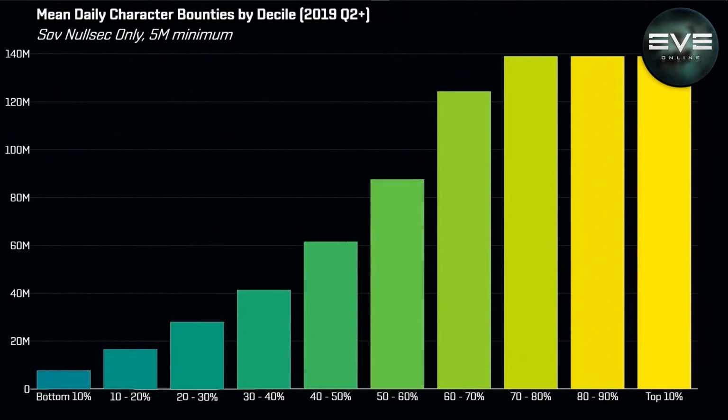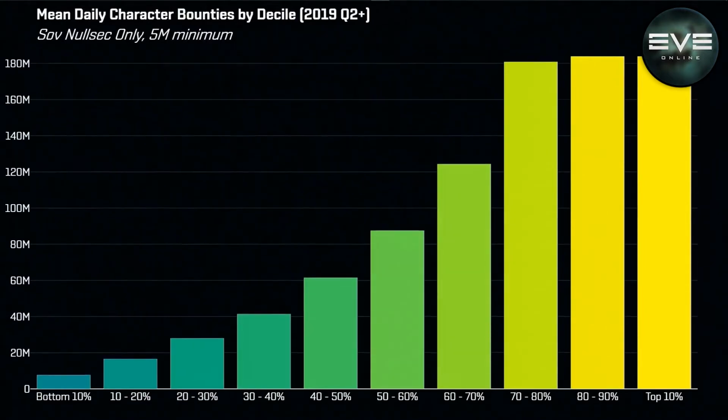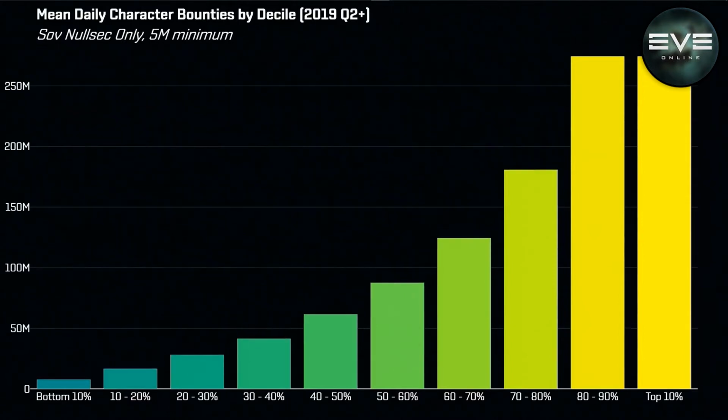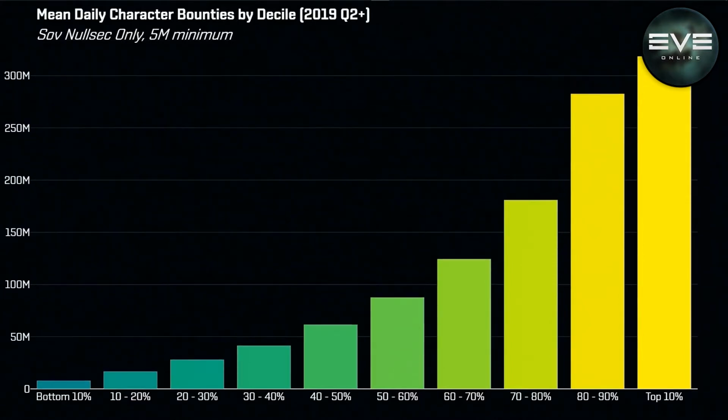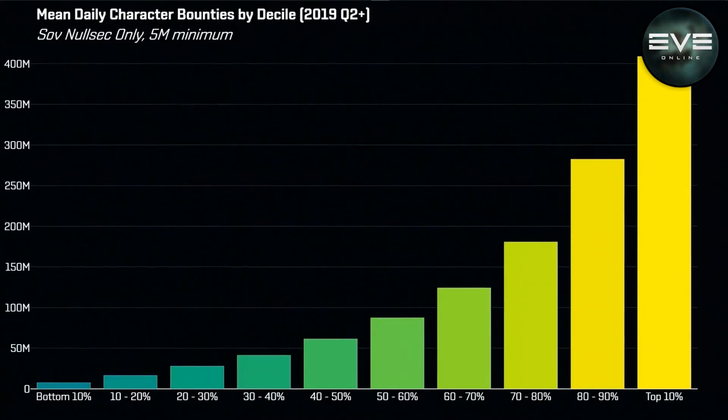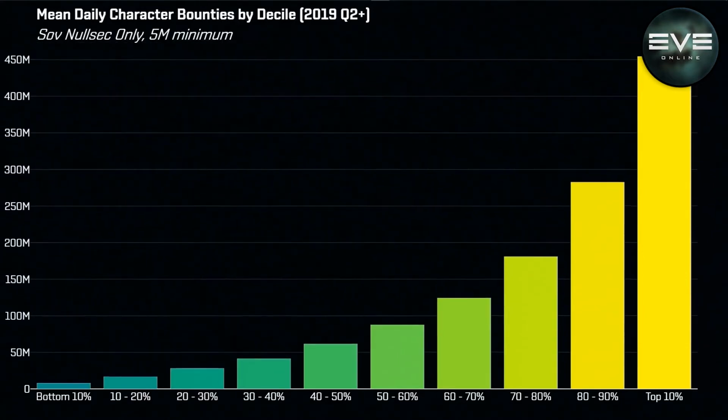So this does the same thing. It's looking at the same group of NPCs being killed in sovereignty nullsec. We filter out everyone that killed less than 10 million ISK worth of NPCs. We don't care about those guys. They're either not engaging, or they got interrupted, or they're actually mining, or they're just killing the odd NPC.